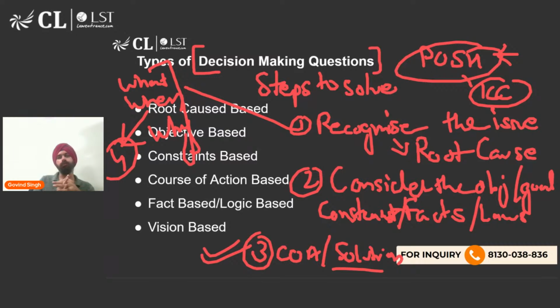Now, here you take a close look at who are the people who would be making the decision. So you look at stakeholders first of all. You look at who are the decision makers. Sometimes it happens in companies, like I keep giving the example of a company because a lot of company-based questions are asked in decision making questions. So in a company, for example, there are different types of decisions.